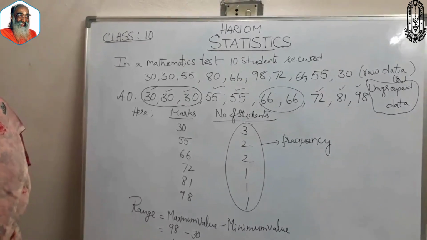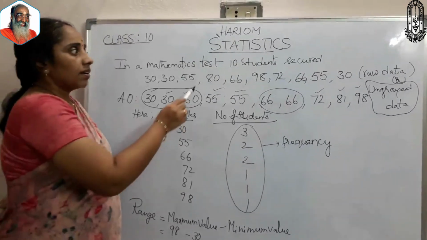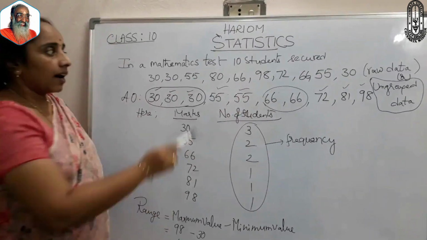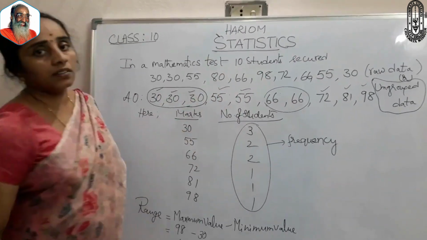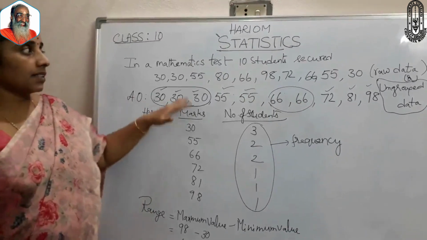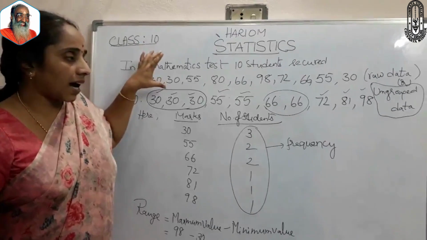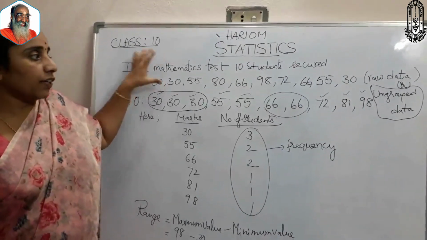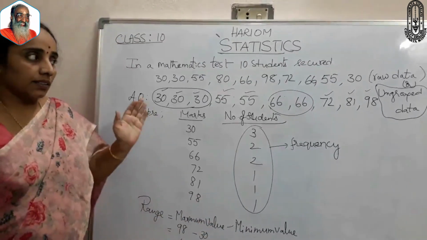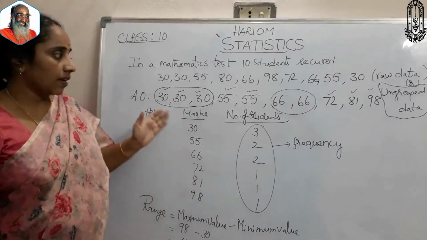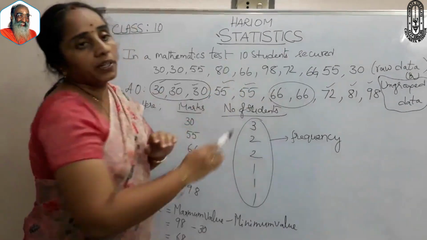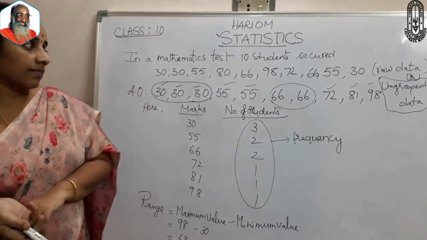Because here there is no organization and no analysis of this data. So, if we put this raw data into tabular form, then we make that ungrouped data into grouped data.